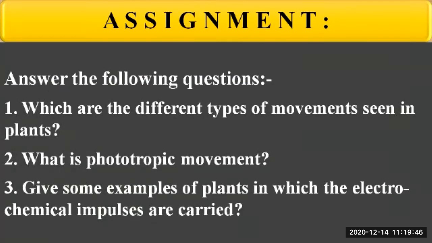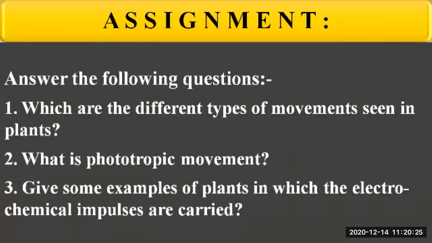The first question is, which are the different types of movements seen in the plants? The second question is, what is phototropic movement? And the third question is, give some examples of plants in which the electrochemical impulses are carried. You can write these questions in your notebook. Now, if anyone is interested in giving the answer, which are the different types of movements seen in the plants?